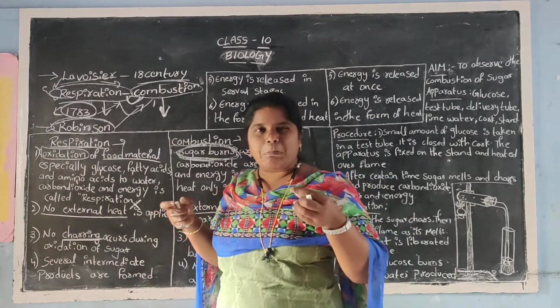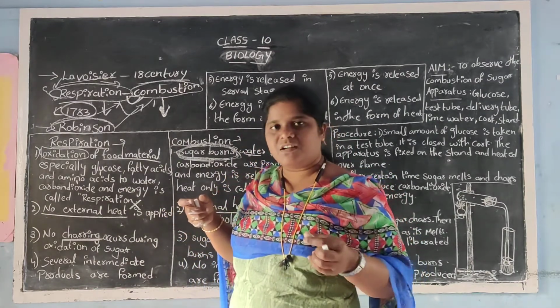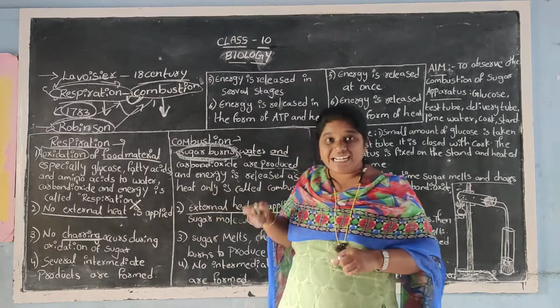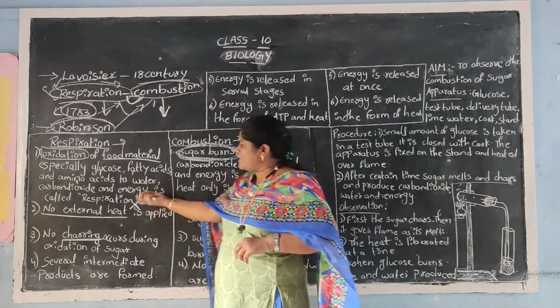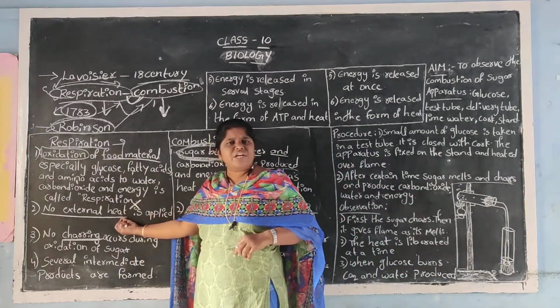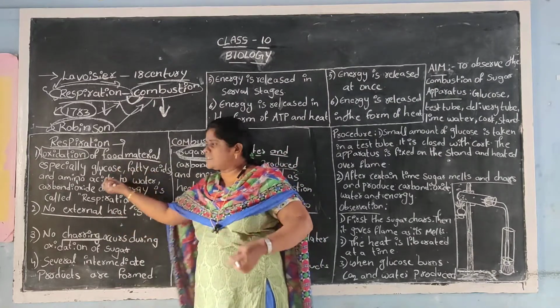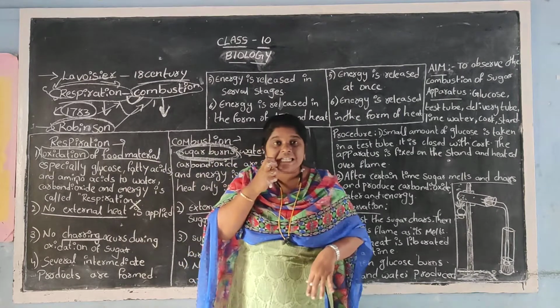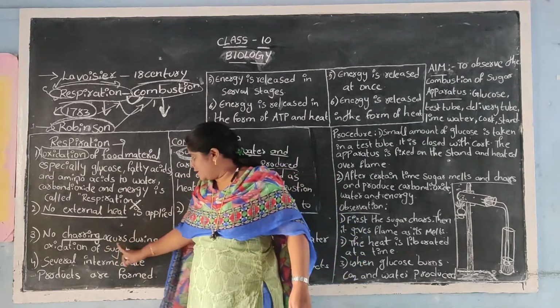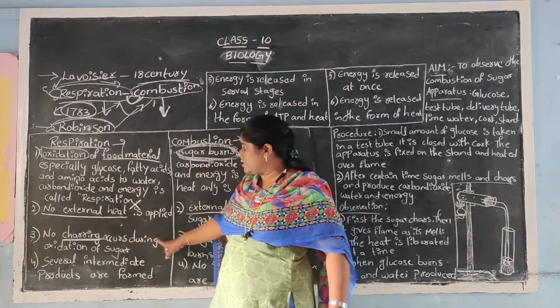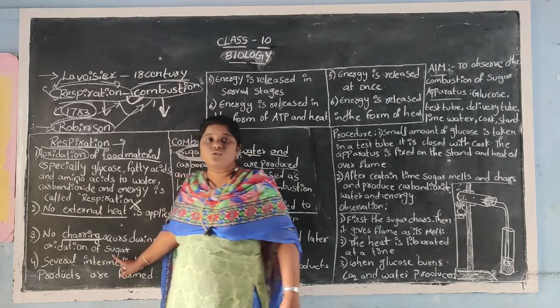Okay, coming into black color. So that is charring. What is that? Charring. Okay, so as no external heat is applied, we cannot say that the glucose molecule, fatty acids, amino acids will get charred. They won't turn into black color. So no charring occurs during oxidation of sugar.